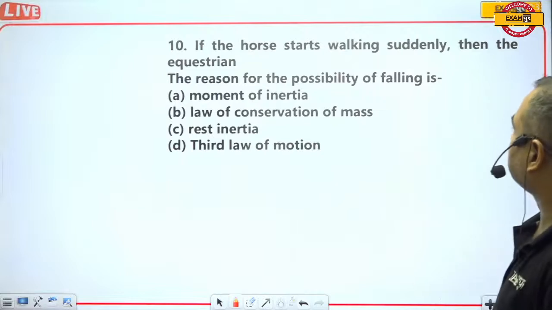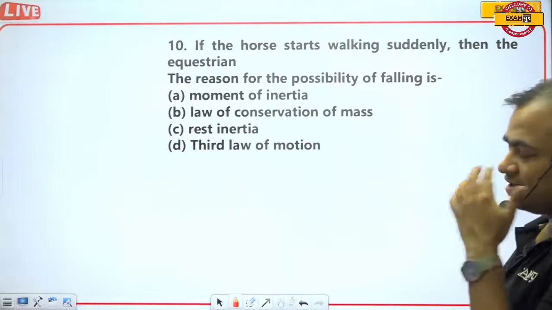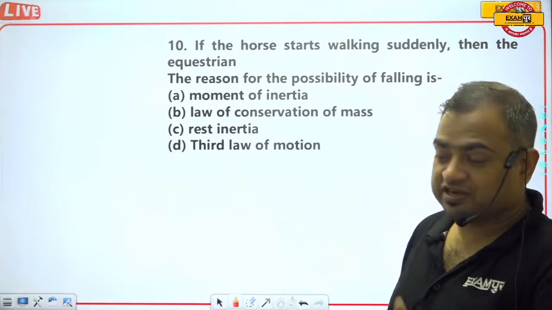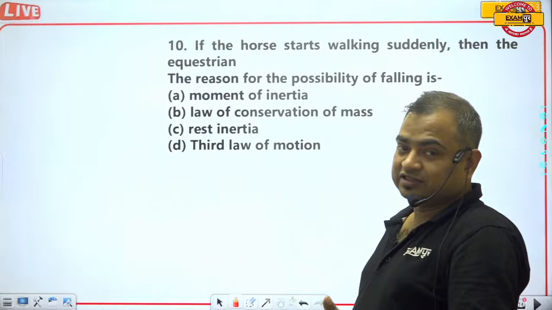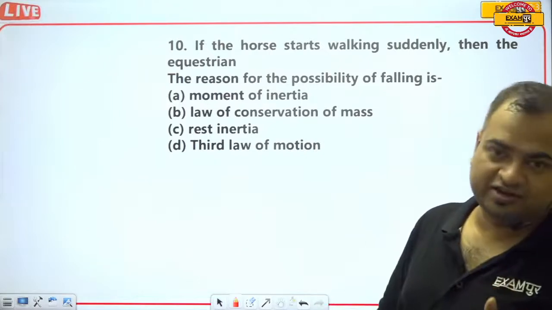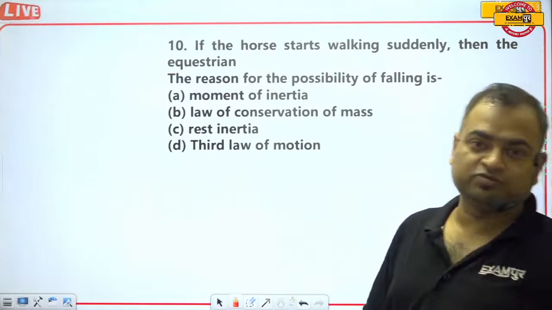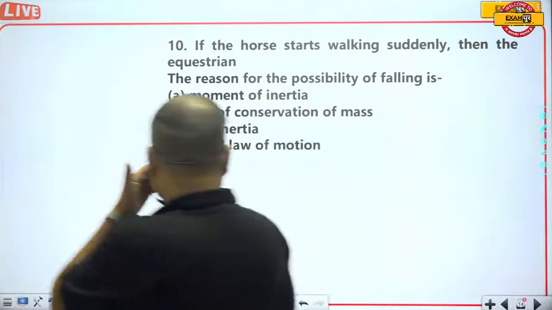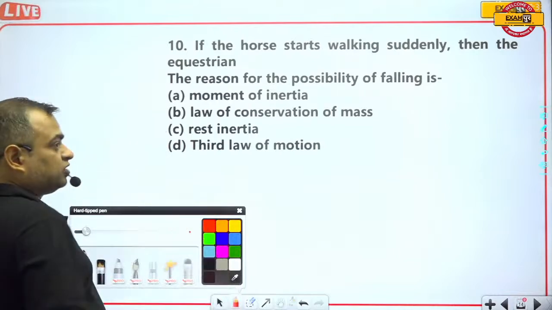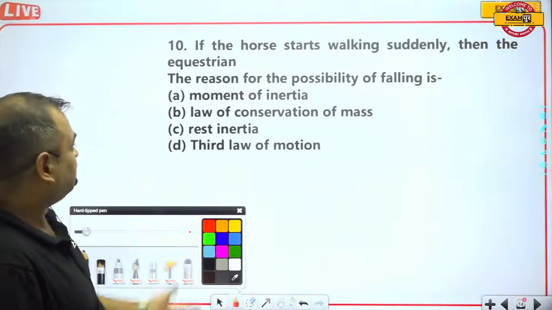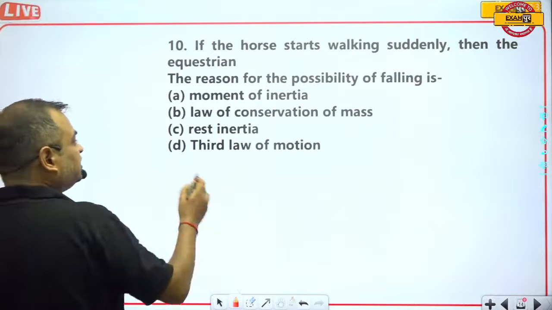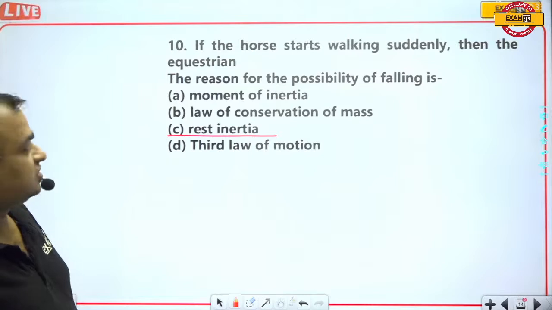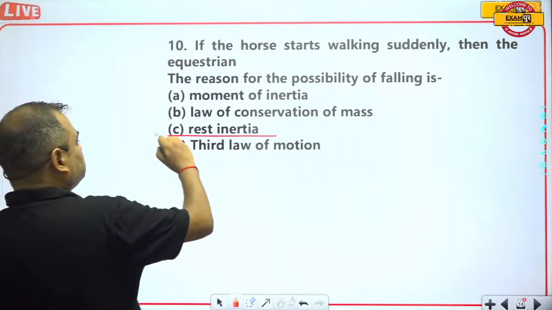Suppose you are sitting in a bus and the bus starts moving suddenly, then obviously your body will try to go behind, staying at the same position where it was. This is known as inertia, the inertia of rest. So C is the correct option.